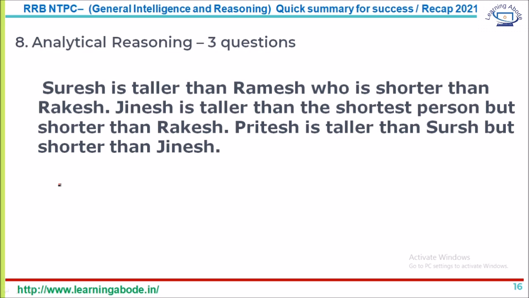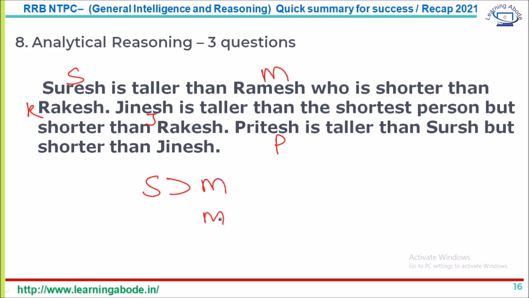In this I've taken a sample from the previous paper, wherein you have 3 or 4 different statements, and you have to put them together and form a particular sequence. The first statement has two parts. Suresh I'll label S, Ramesh I'll label M, Rakesh I'll label K, Jinesh I'll label J, and Pritesh I'll label P. It says Suresh is taller than Ramesh, who is shorter than Rakesh.